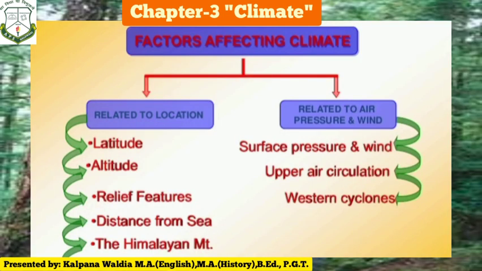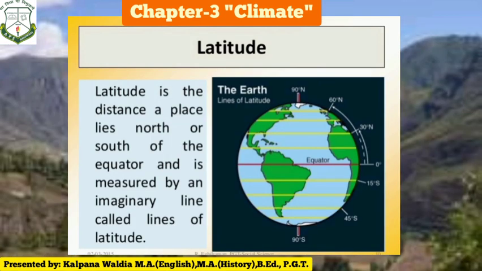Hence, we can conclude that factors affecting climate are related to location and air pressure and wind. Under location, we have latitude, altitude, relief features, distance from sea and the Himalayan mountains. And under air pressure and wind, we have upper air circulation and western cyclones. Let us discuss latitude in brief.